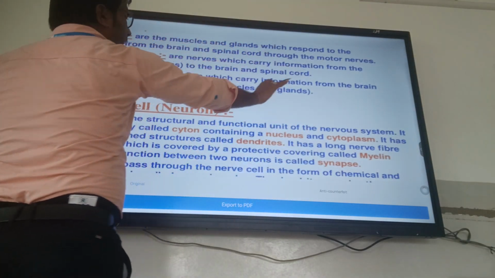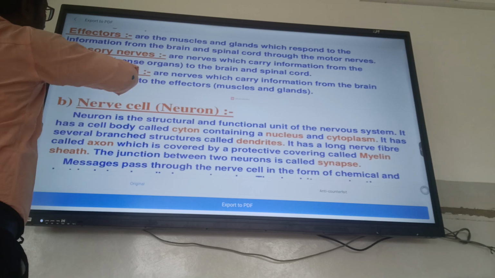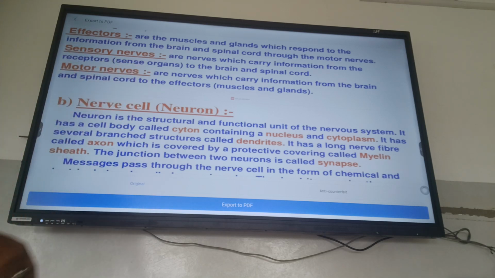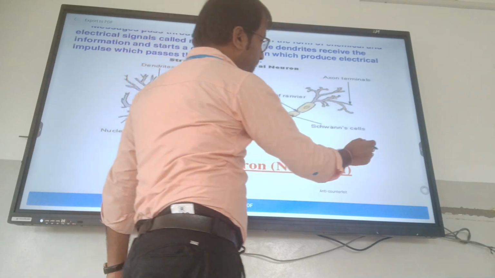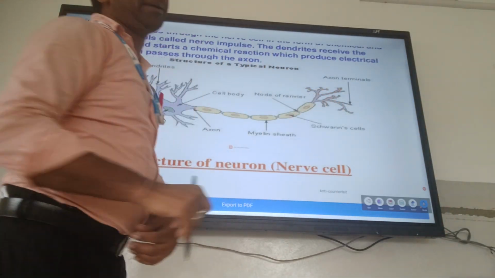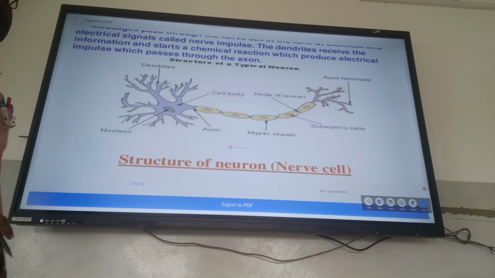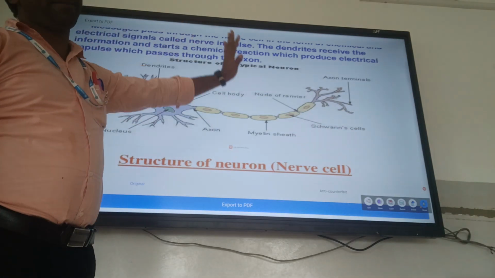So you learn everything: effector, sensory nerve, motor nerve. Then you have to know about the nerve cell. Here you look at a nerve cell. Quickly you look, the nerve cell has three parts. The nerve cell is the unit of the nervous system.